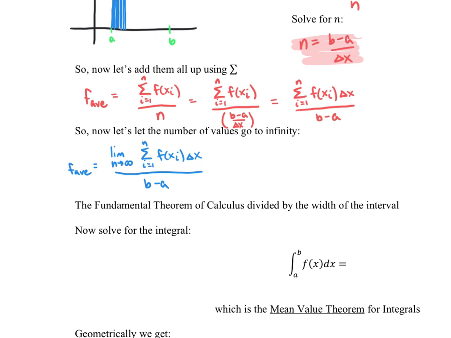Now, if you remember back to chapter 5, this limit notation of a series is equal to a definite integral from a to b. That's just the definition from a Riemann sum to a definite integral. So we're going to write the numerator as the integral from a to b of f of x dx, and of course we still have the b minus a.